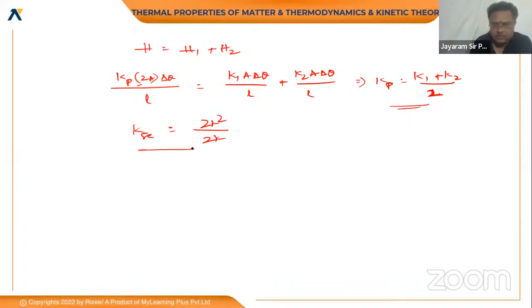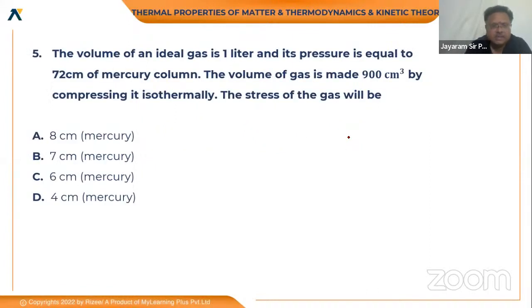So it can be written like this: the k cancels, 2 cancels, and it is k only. So k in parallel will be equal to k plus k by 2, which is also equal to k. So with the same area and same length, the ratio of the thermal conductivities will also be the same in this case. Like this, the model questions.